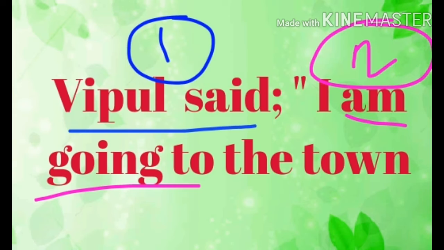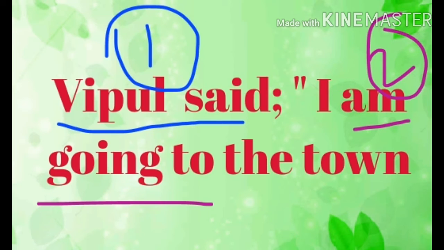I am going to the town, part 2. Right? So this is a single statement, a single sentence having two parts, means two clauses. In this example, you might have understood what is a clause, and clause 1 and clause 2.